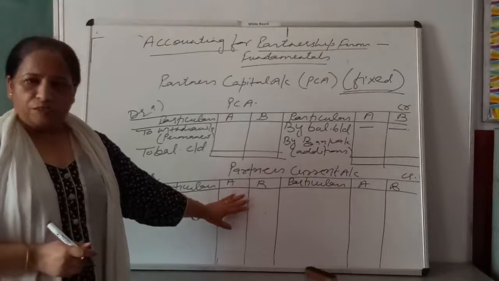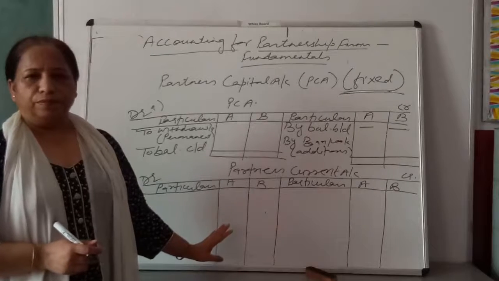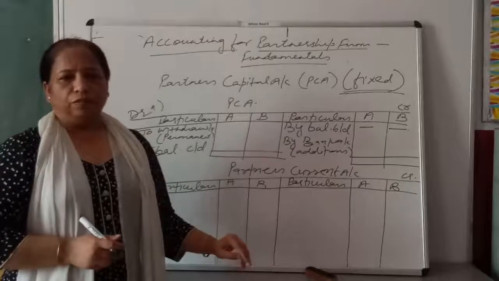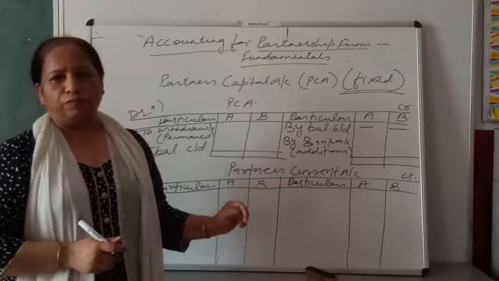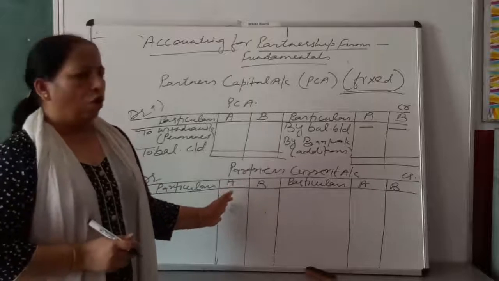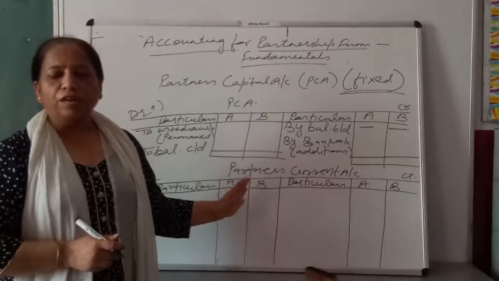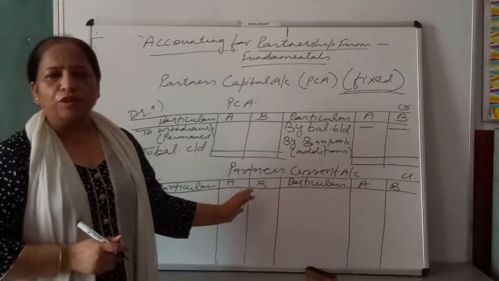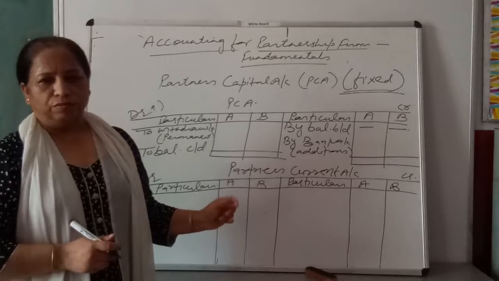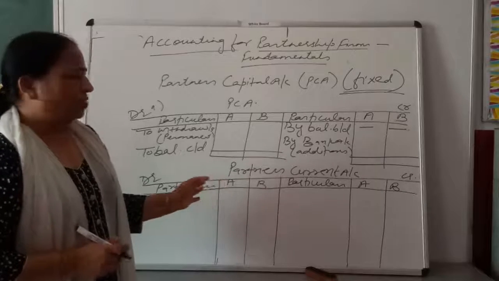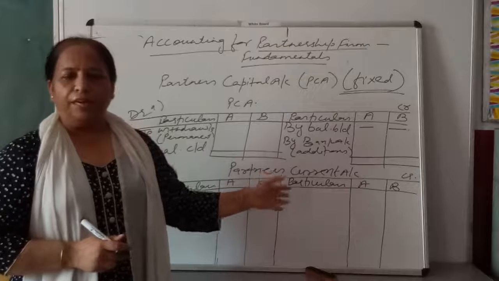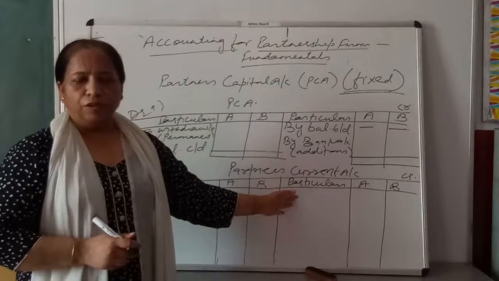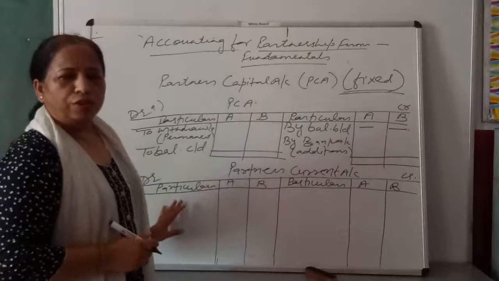Again, there are 2 partners, partner A and partner B. What will you write here? How will you prepare partner's current account? Right? First of all, if current account balances are given in the question, you will show current account balances first of all in partner's current account. Partner's current account balances may be debit, may be credit. If credit balance is given to you, you will show it in the credit side. If debit balance is given to you, you will show it in the debit side.